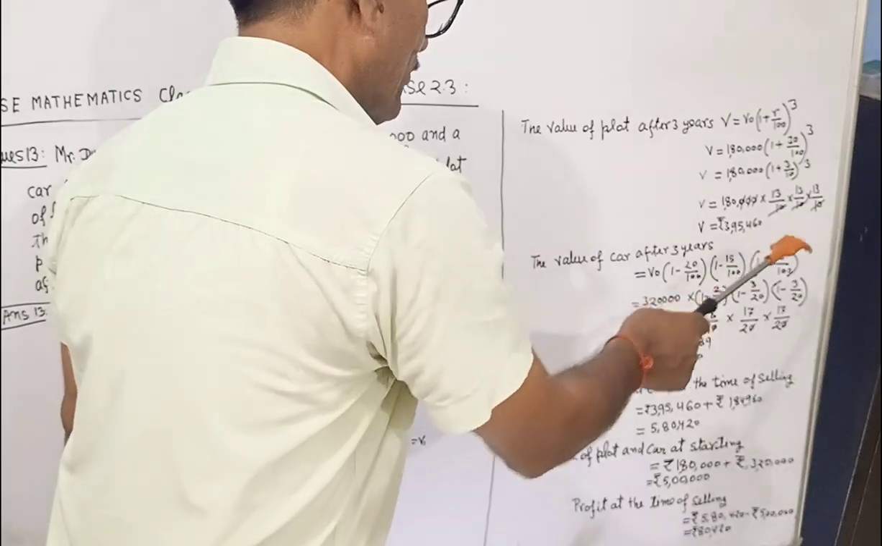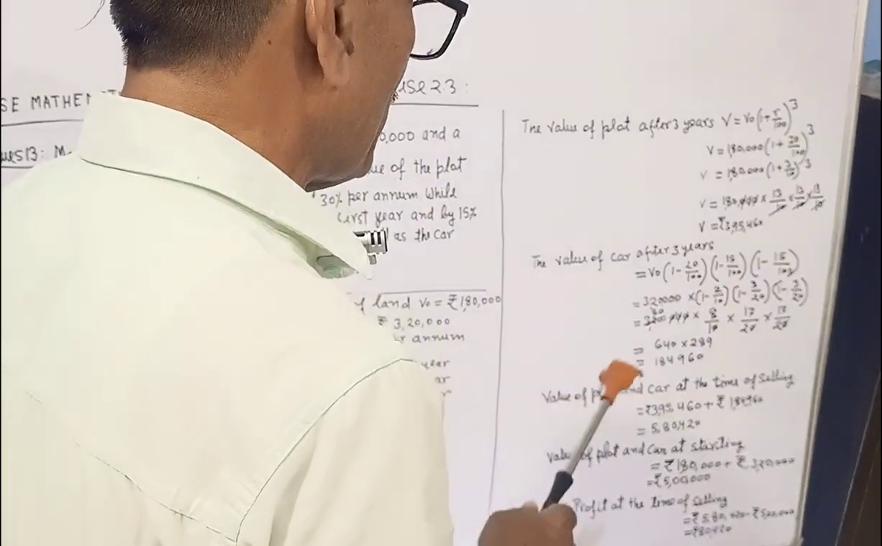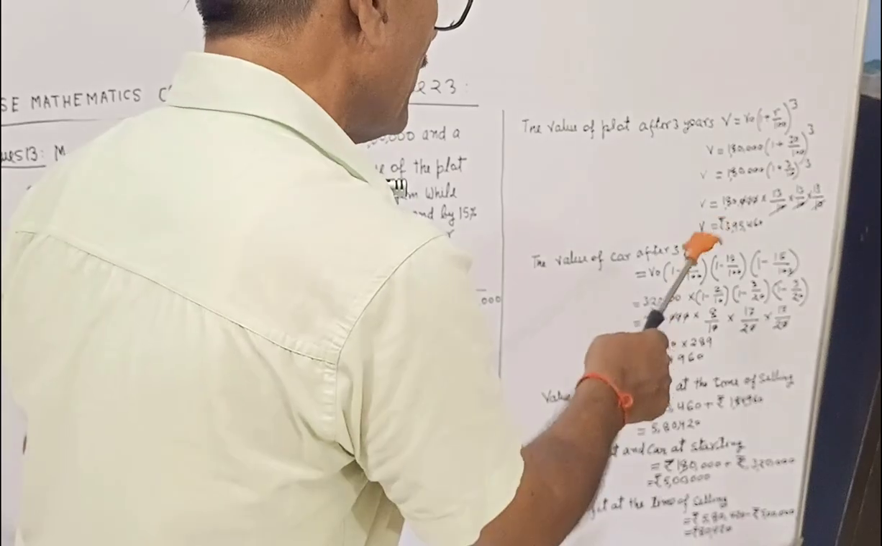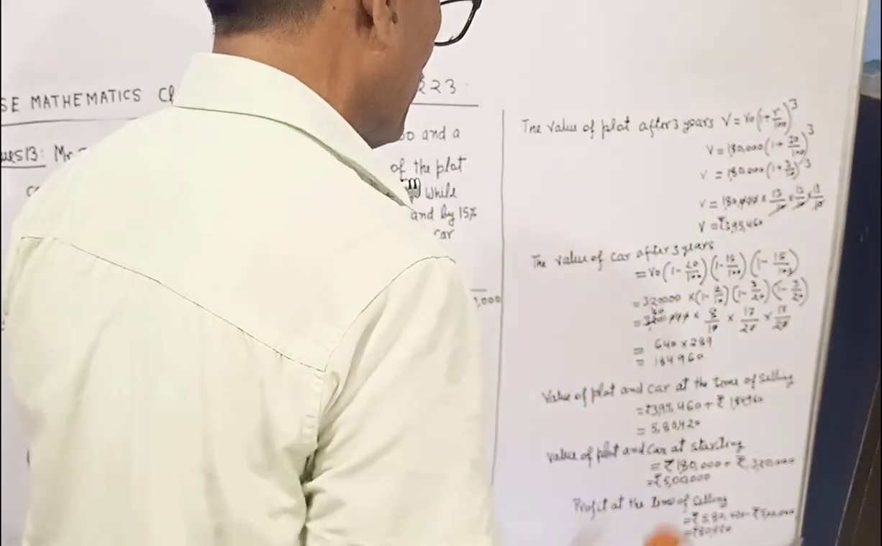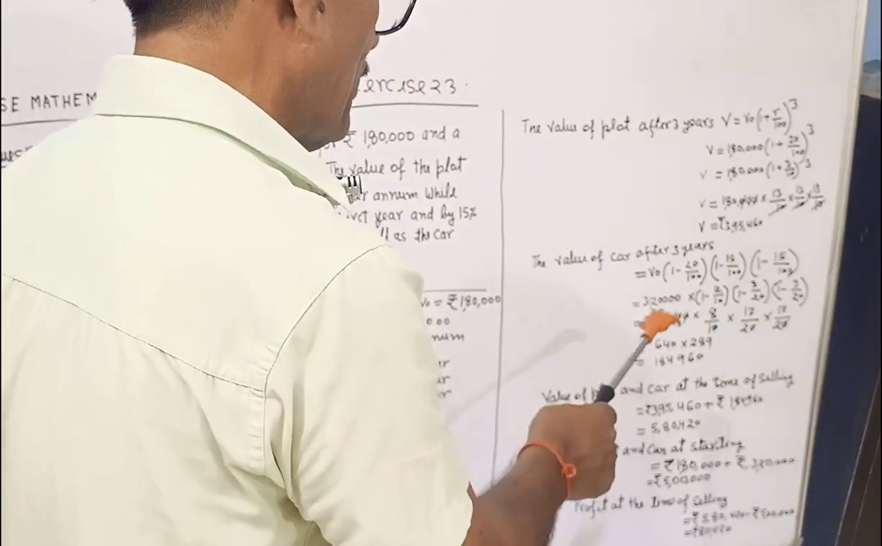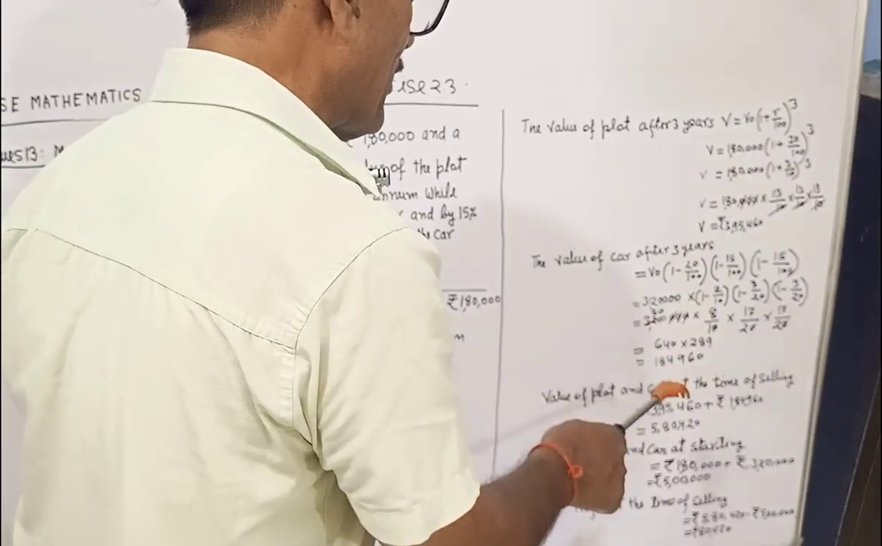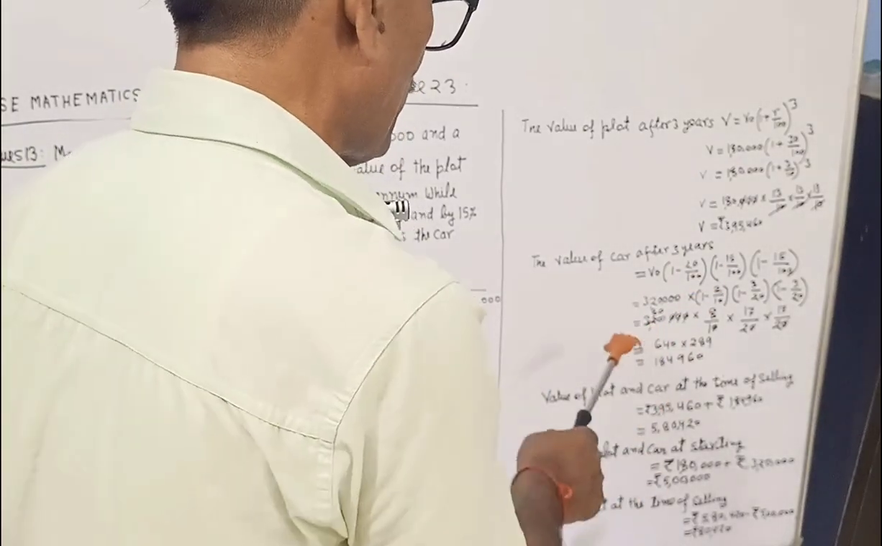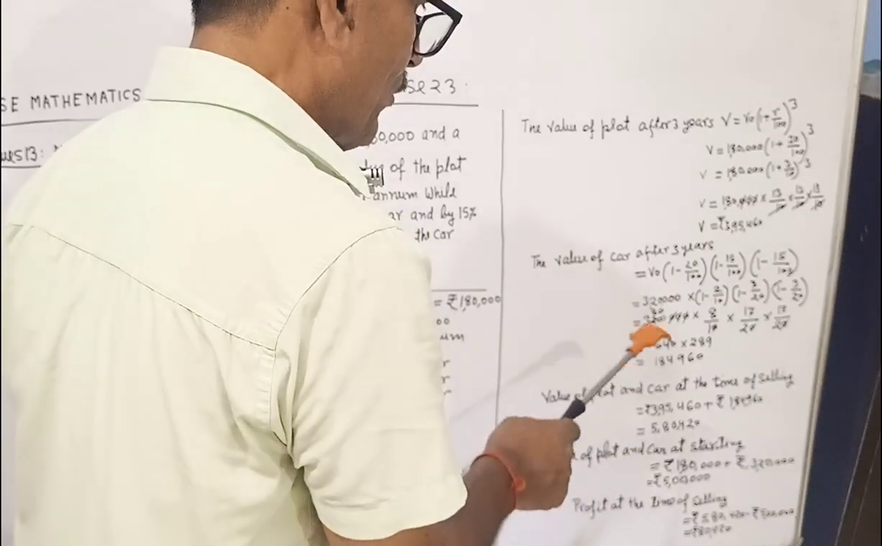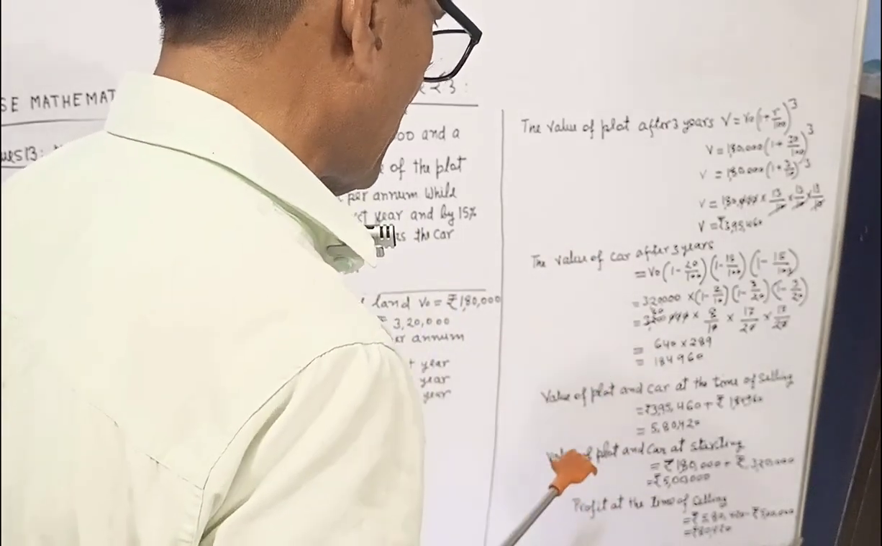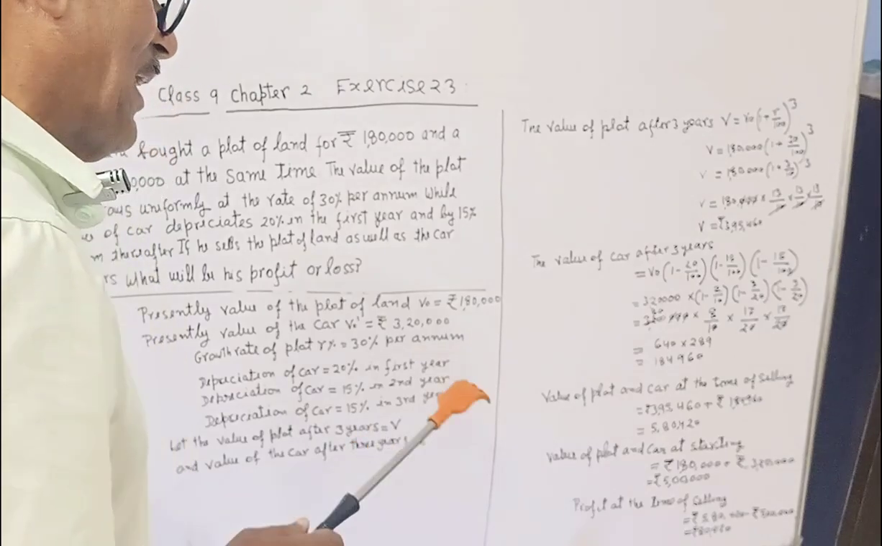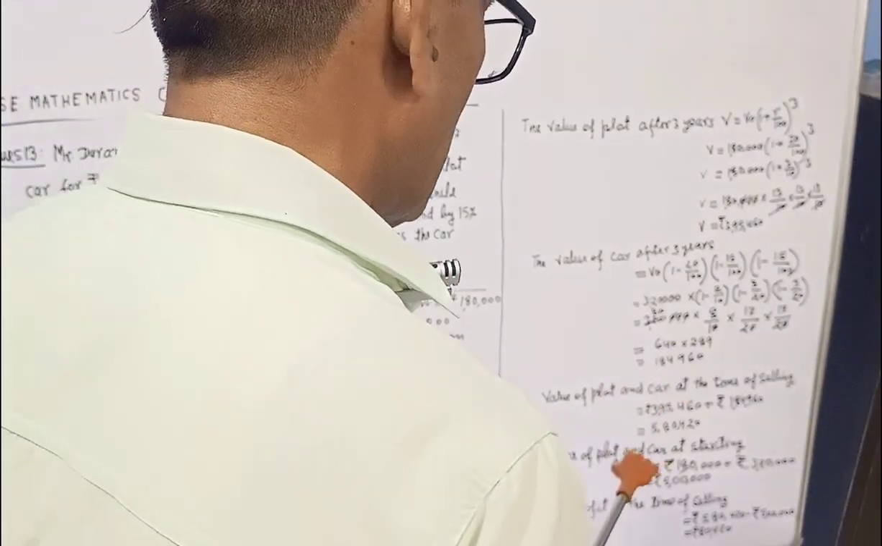The value of the car after 3 years is equal to V0 into (1 minus 20 by 100) into (1 minus 15 by 100) into (1 minus 15 by 100), equal to 3,20,000 into (1 minus 2 by 10) into (1 minus 3 by 20) into (1 minus 3 by 20), equal to 3,20,000 into 8 by 10 into 17 by 20 into 17 by 20, equal to 640 into 289, equal to 1,84,960.